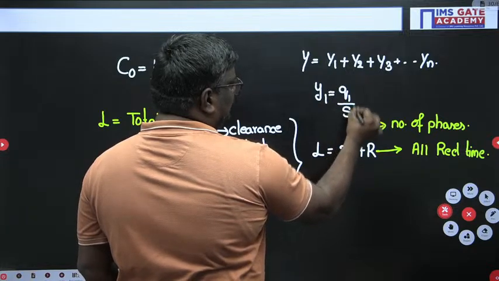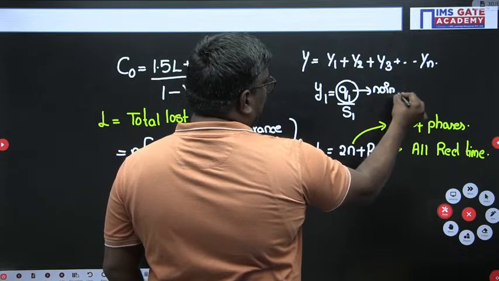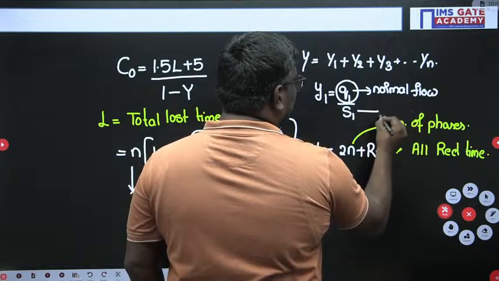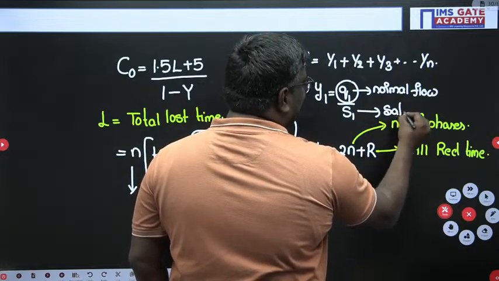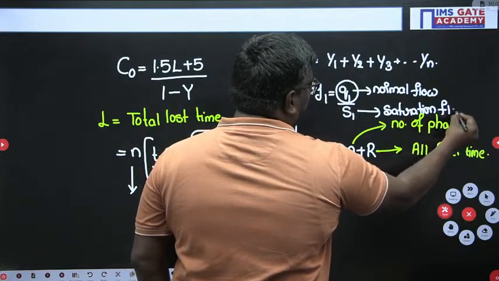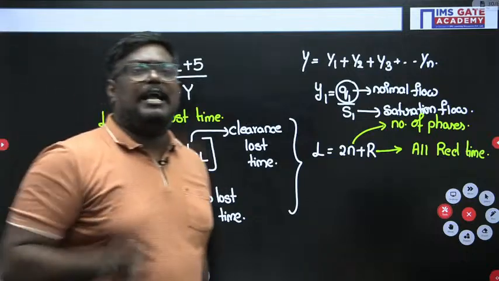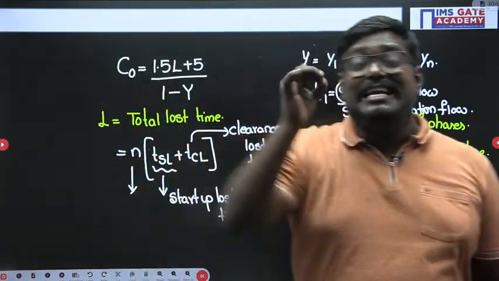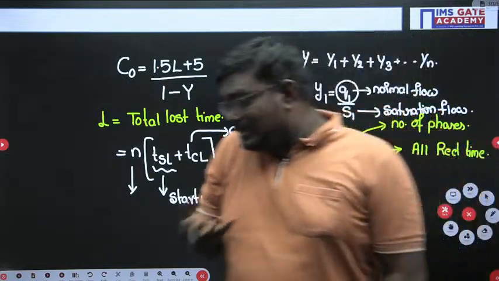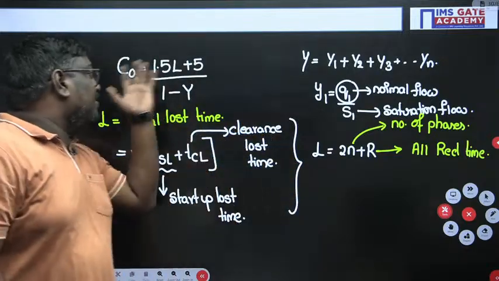Q1 is the normal flow, and S1 is the saturation flow, or you can say maximum flow. So, it is the summation of the flow ratios. My dear students, I have given you the complete idea of what optimum cycle length is. It is the cycle length at which the average delay is minimum. So, we have given the formula here.